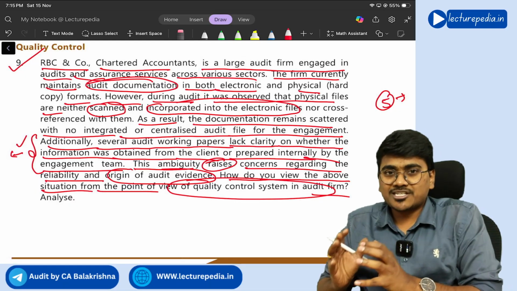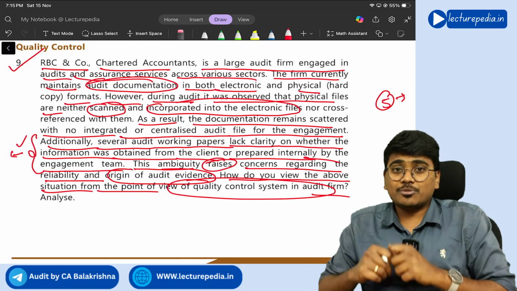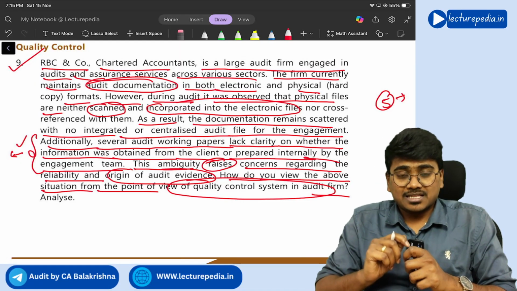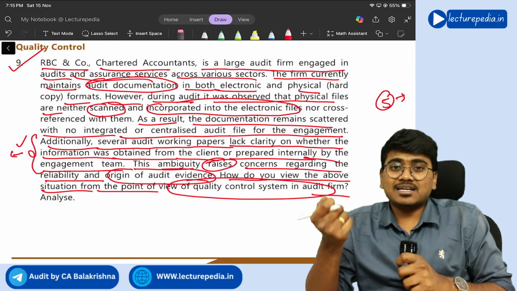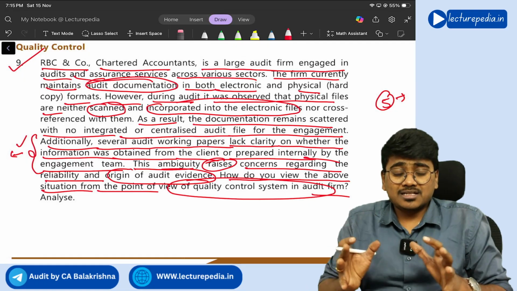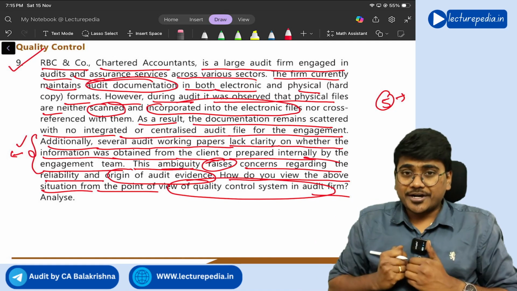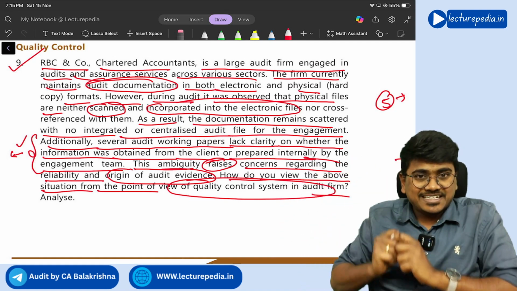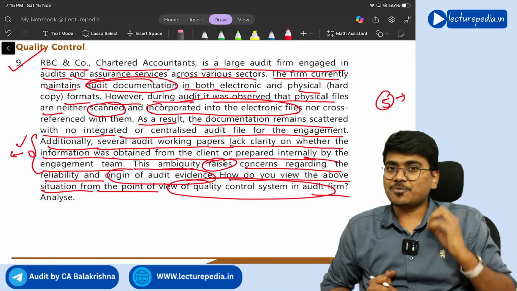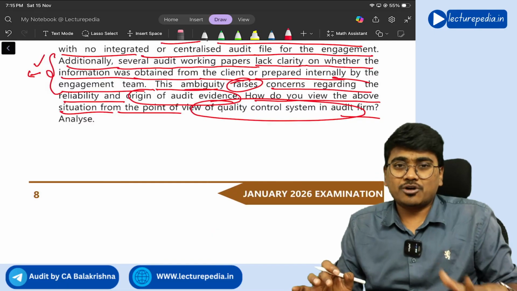So there should be policy and procedure in your firm wherein the team will completely scan the audit documentation, and there should be cross referencing between the physical documentation and the soft copy. And finally, the third thing you need to ensure is that whenever you want to retrieve that audit documentation, you should be able to retrieve it and print it whenever necessary, right? So these 3 points you need to write down with respect to scanned copy of documentation.